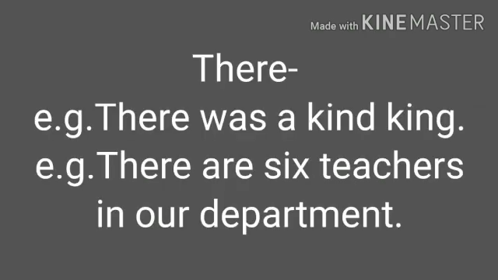When a sentence begins with the introductory there, the verb agrees with the actual subject that comes later. For example, there was a kind king. Now here in this sentence, king is the subject and that is singular. That's why we use was as a singular verb.